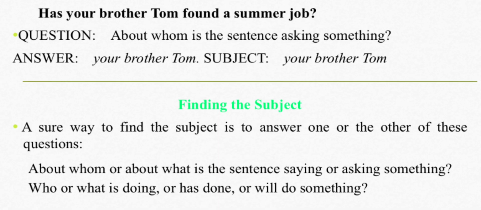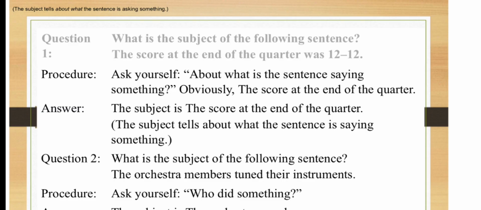The next sentence is, has your brother Tom found a summer job? The question here is, about whom is the sentence asking something? And the answer here is your brother Tom, meaning the subject is your brother Tom. A sure way to find the subject is to answer one or the other of these questions. About whom or about what is the sentence saying or asking something? And who or what is doing or has done or will do something. Those two questions are very important for you to easily identify the subject of a sentence.